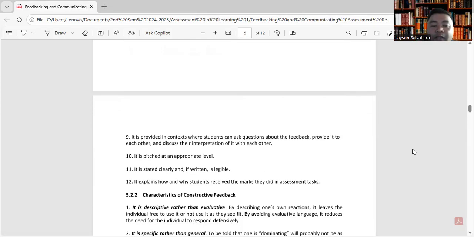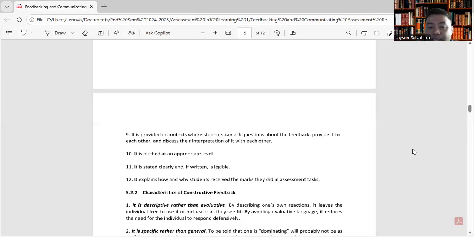Next, it is provided in context where students can ask questions about the feedback, provide it to each other, and discuss their interpretation of it with each other. It is pitched at an appropriate level. It is stated clearly and if written, dapat legible. Okay? Malinaw yung pagkakasulat. It explains how and why students receive the marks they did in assessment task.